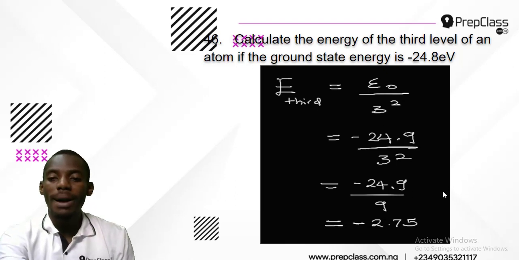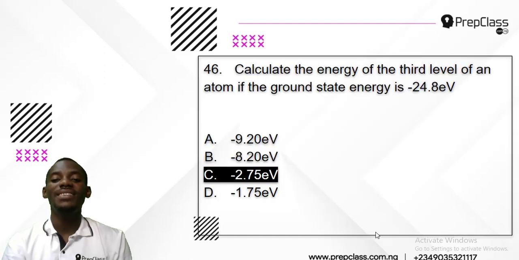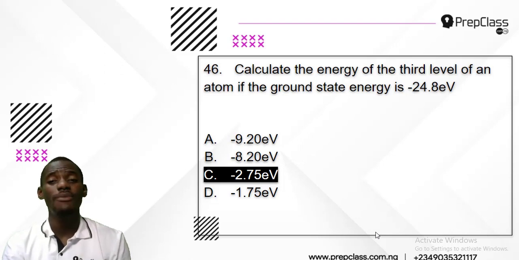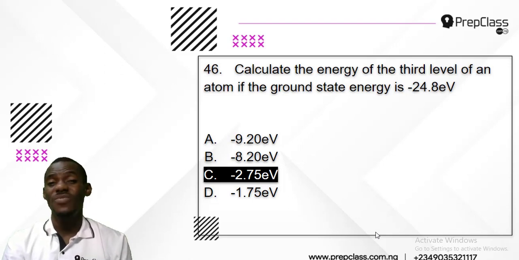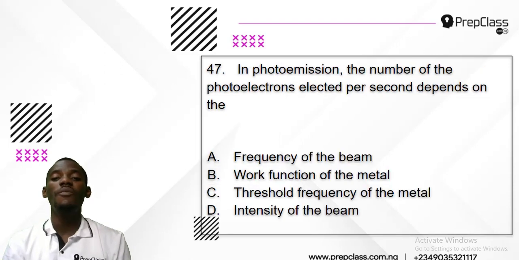So that means minus 24.9 over 3 raised to power 2 is minus 24.9 divided by 9, and that will give me minus 2.75, and that is the answer for the third level. The energy of a third level of an atom coming from the ground state, and that is the answer to that question. It's very simple, right? Now, number 47 says, in photo emission, the number of photo electrons